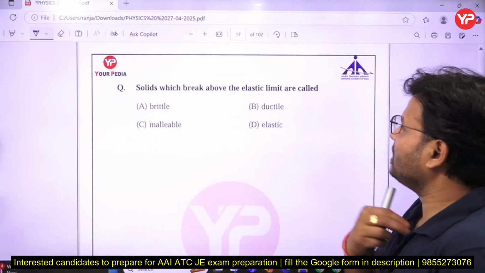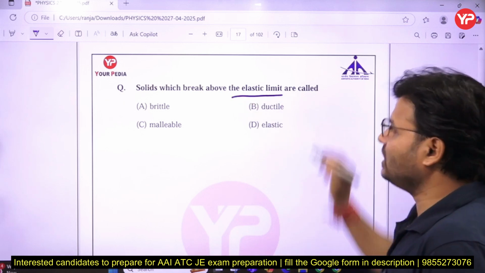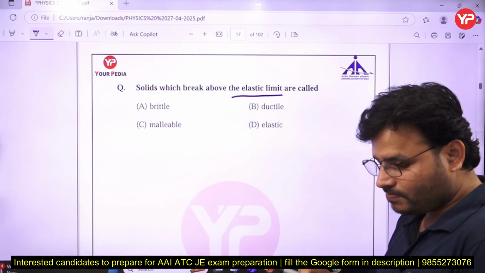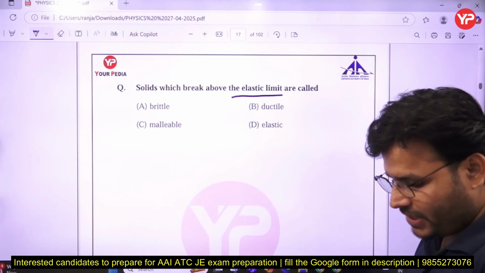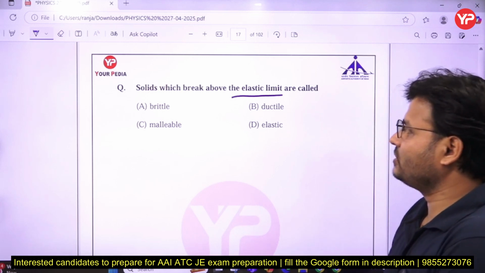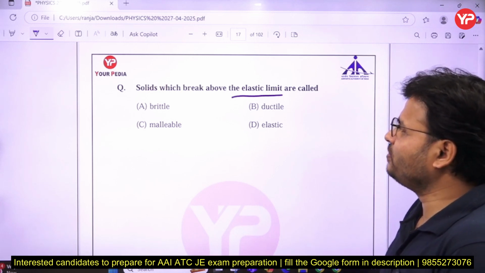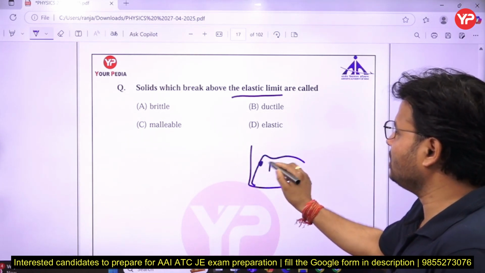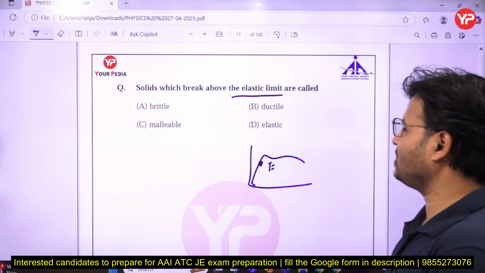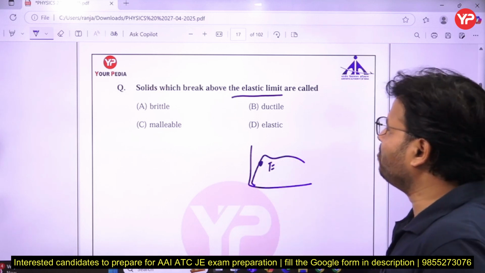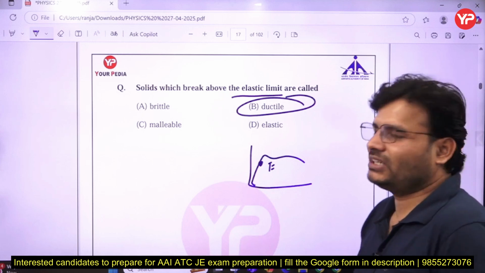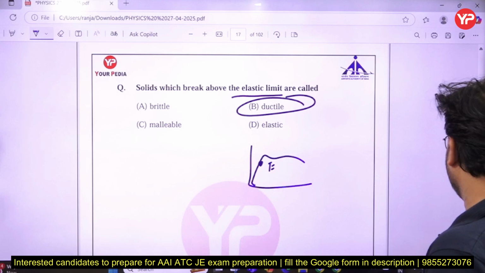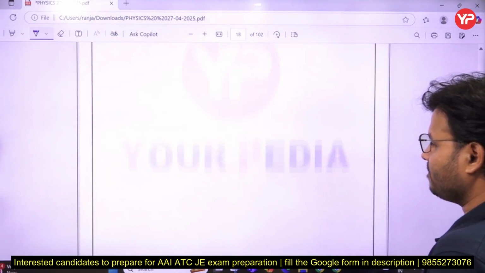Solids which break above the elastic limit. This is known as what, my dear friends? That point is called the elastic limit. So a solid which breaks after the elastic limit, we can simply say, will be called ductile. Beyond the elastic limit it fails, and below the elastic limit it fails, that is called brittle material. So make it correct, the option is a mistake there.